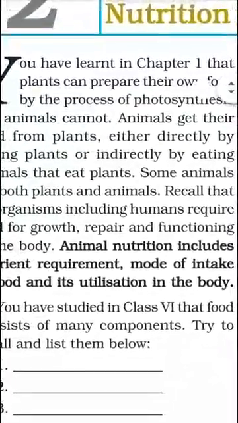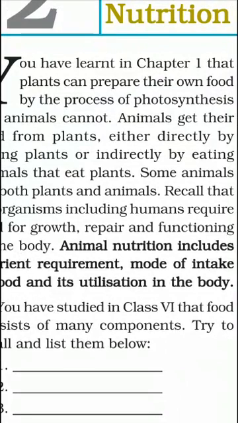In the last chapter we studied the process of formation of food by the plant. This process is called photosynthesis. Animals are called heterotrophs because they cannot make their own food. They depend on plants for their food requirement.